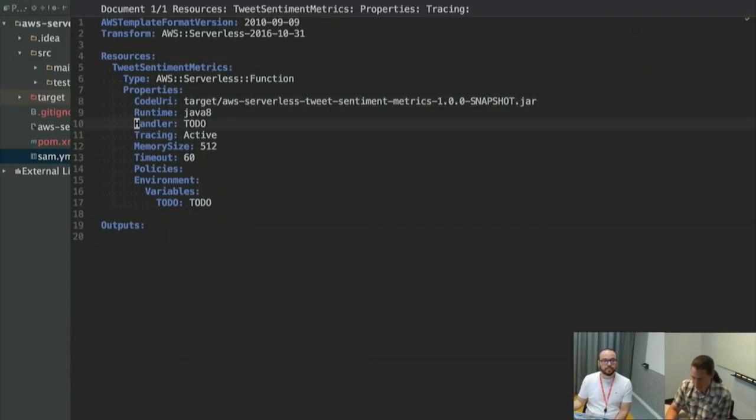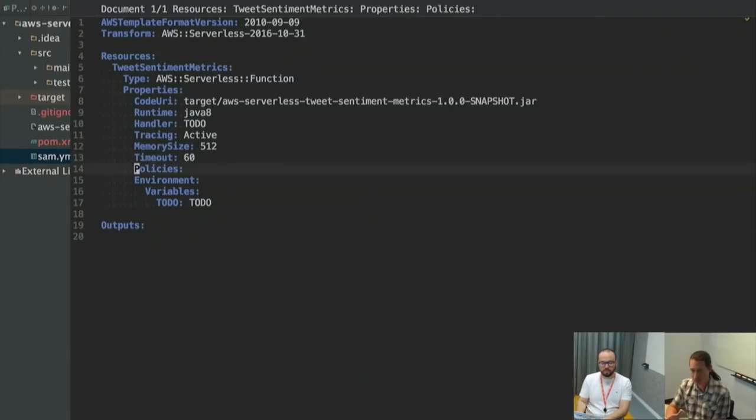So this is the code, the runtime is Java 8. My handler I will come back and fill in later. Tracing is to support X-Ray tracing, and I hope to show some of that later as well. For memory size, you have to specify a memory size for your Lambda function. I'm just starting with 512 megabytes of memory. And then timeout, you can go up to 5 minutes. This is in seconds. I'm just saying 1 minute for now.